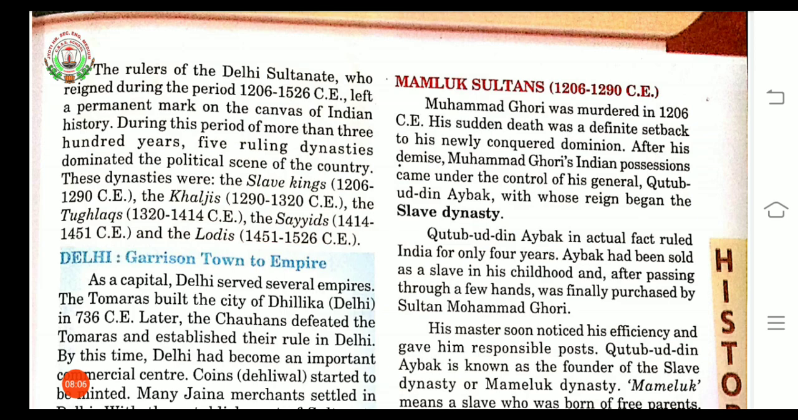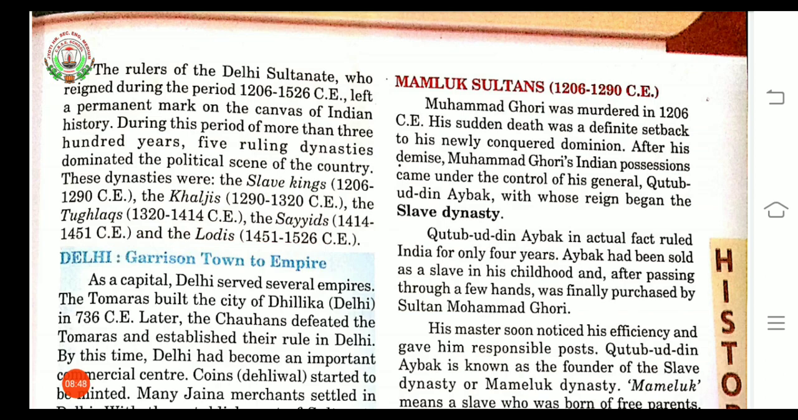Now the Sultan Muhammad Ghori noticed the efficiency of Qutubuddin Aibak, and he gave him a post in his dynasty. And thereafter, Qutubuddin Aibak was known as the founder of the Slave Dynasty or Mamluk Dynasty. Here, the meaning of Mamluk is a slave who was born of free parents. Now in the Slave Dynasty there were 3 rulers: Qutubuddin, then Iltutmish and Balban.